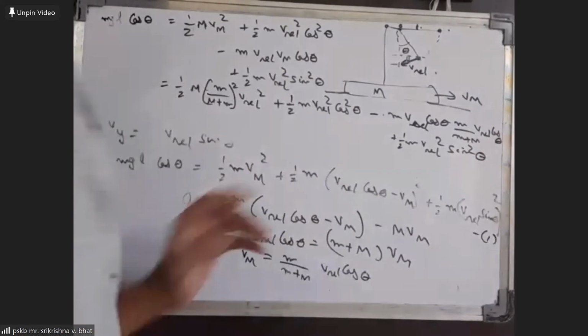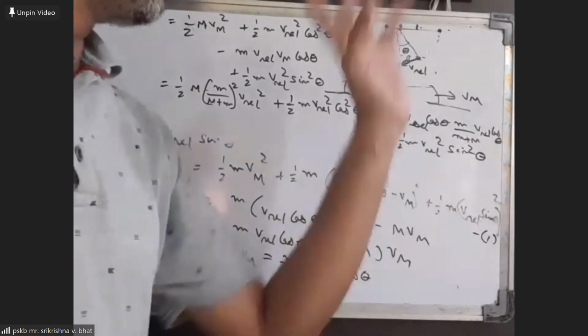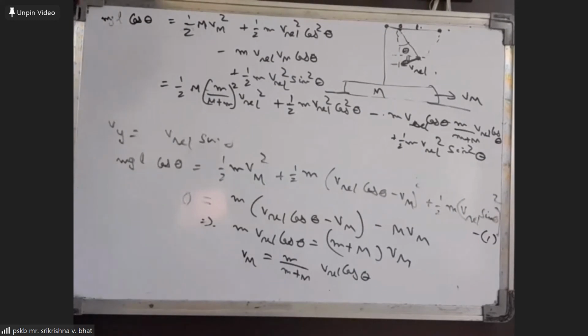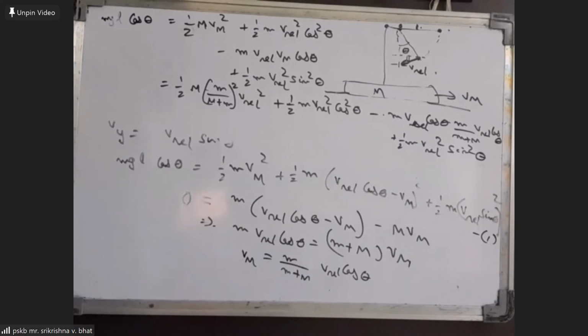But we can see here that half m into v relative square cos square theta and half m into v relative square sin square theta will add up to give you half m into v relative square. And then you will have one more term here which is equal to m square into v relative square into cos square theta divided by (m plus M).